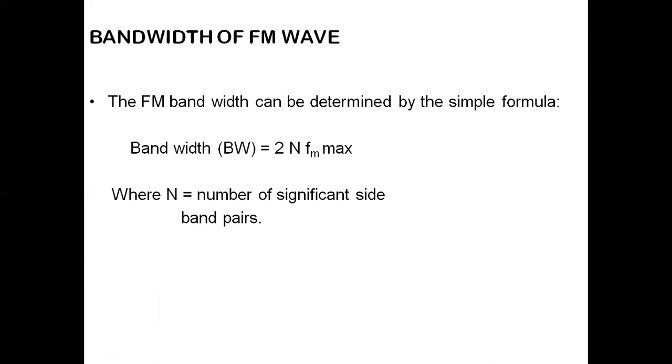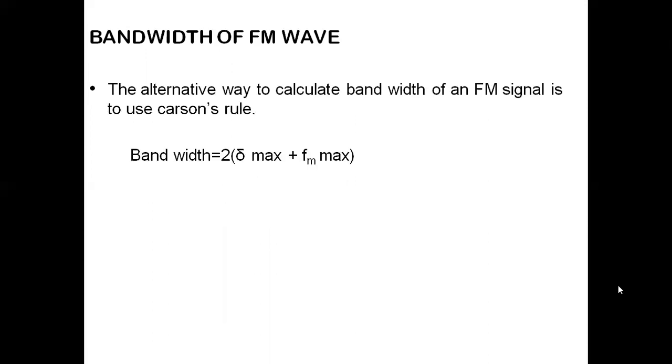If an FM wave contains n number of significant sideband pairs, the bandwidth is equal to n times 2FM. Each pair requires 2FM bandwidth, and hence it is equal to n times 2FM. For n number of significant sidebands, if we consider, n times 2FM is the bandwidth of the FM. Alternatively, we can also calculate the bandwidth of the FM.